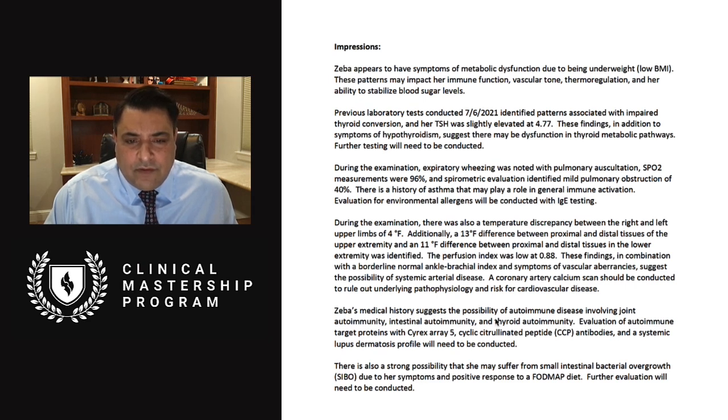Ziba's medical history suggests the possibility of autoimmune disease involving joint autoimmunity, intestinal autoimmunity, and thyroid autoimmunity. Evaluation of autoimmune target proteins with Cyrex Array 5, cyclic citrullinated peptide (CCP) antibodies, and a systemic lupus erythematosus profile will need to be conducted. So we want to look for systemic and joint autoimmunity as well as tissue-specific autoimmunity with Cyrex Array 5.